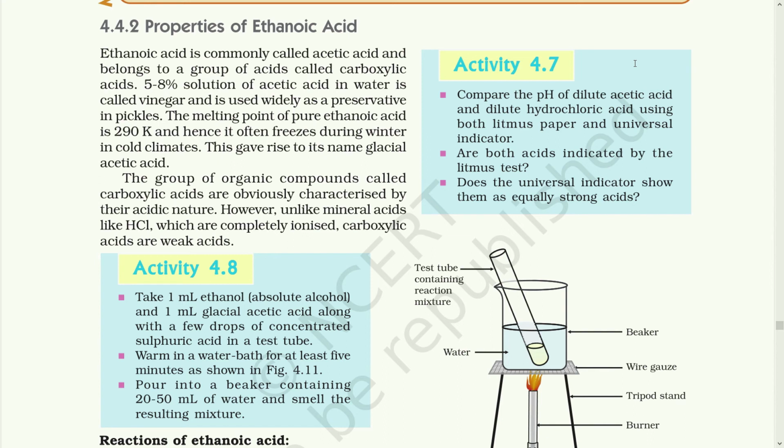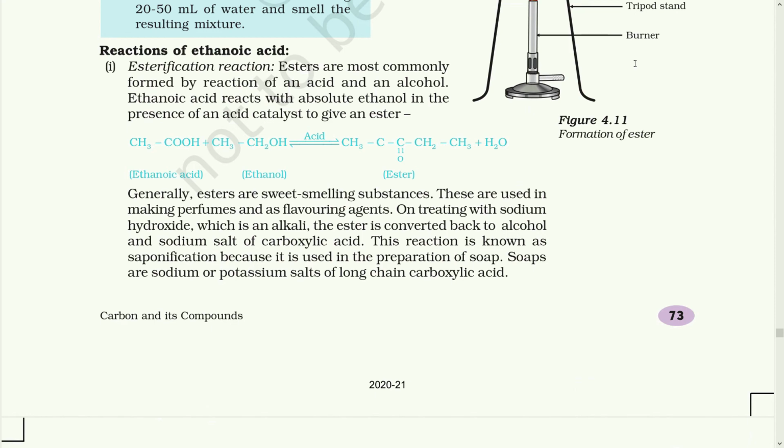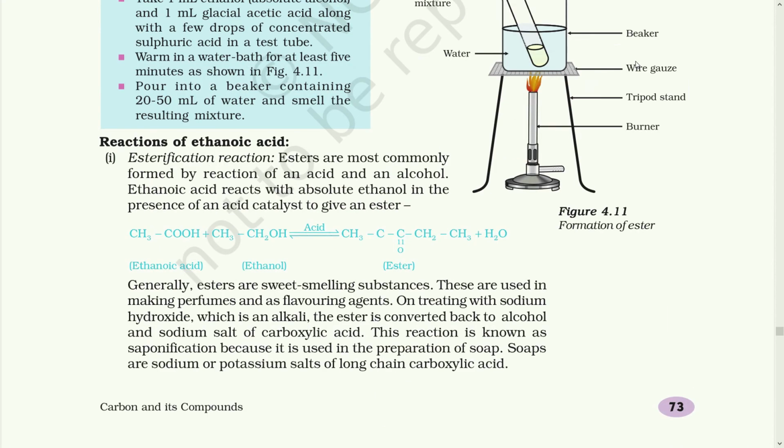However, unlike mineral acids like HCl, which are completely ionized, carboxylic acids are weak acids. That means they do not completely ionize in water. Reactions of ethanoic acid. The first is esterification. Esters are most commonly formed by reaction of an acid with an alcohol.